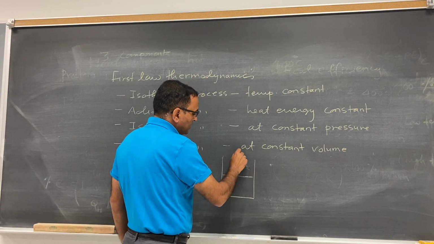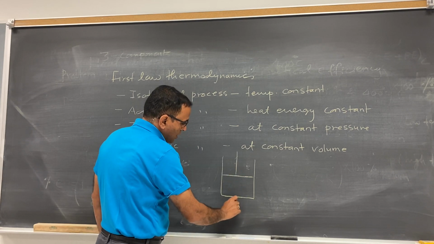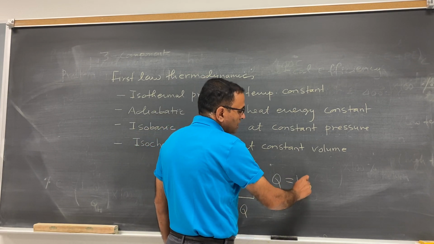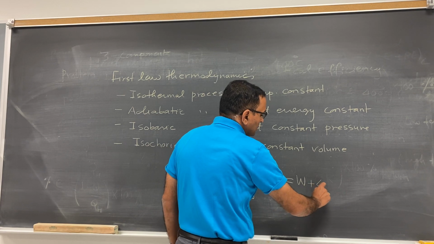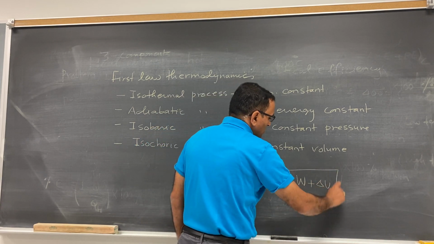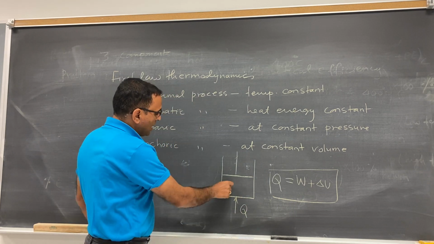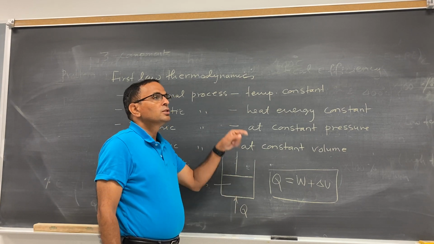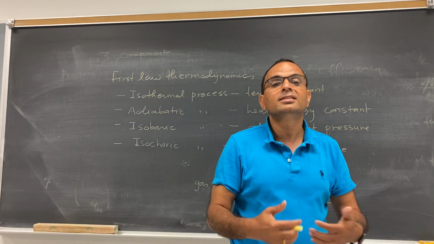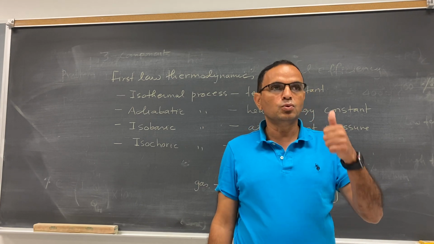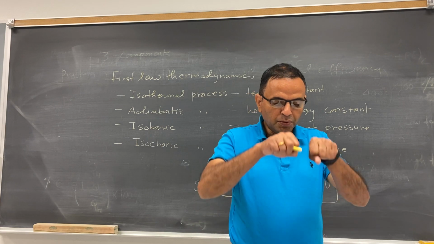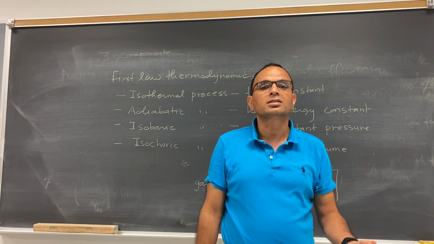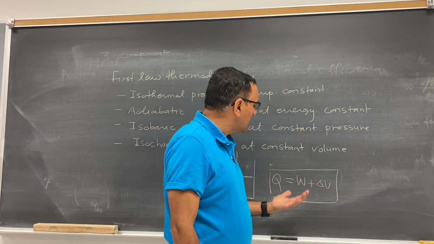And you know that if you have a cylinder and there is a piston, then if you supply the Q amount of energy to the system, what happens? This Q amount of energy is utilized to do the work and to change the internal energy. So this is the first law of thermodynamics. Now look at this. Here you have a gas. If you supply the heat energy to the cylinder, the piston moves up. So in that case, work is done by the system. If the work is done by the system, we simply take that positive. If you move the piston downward, then we call work is done on the system. Work is done on the system, that is simply taken as a negative number.